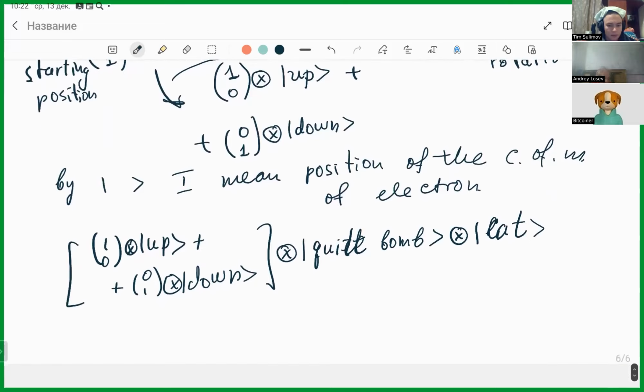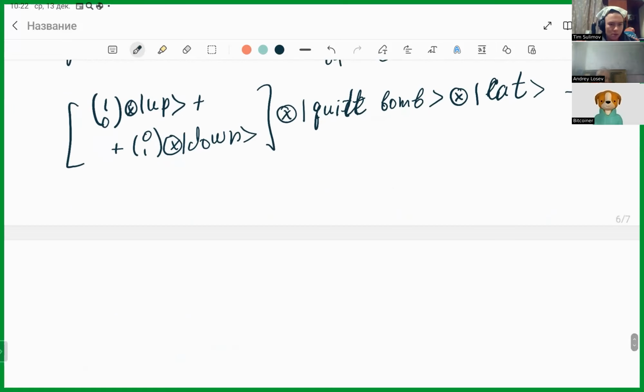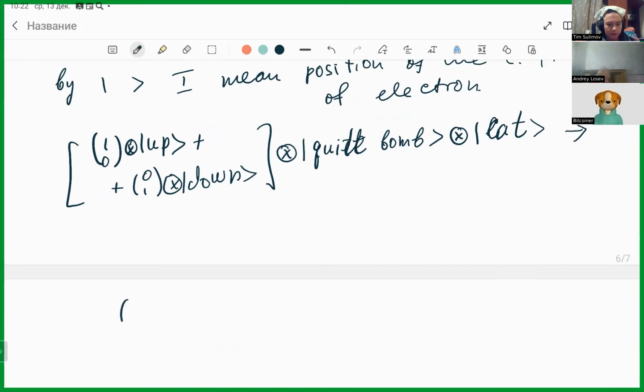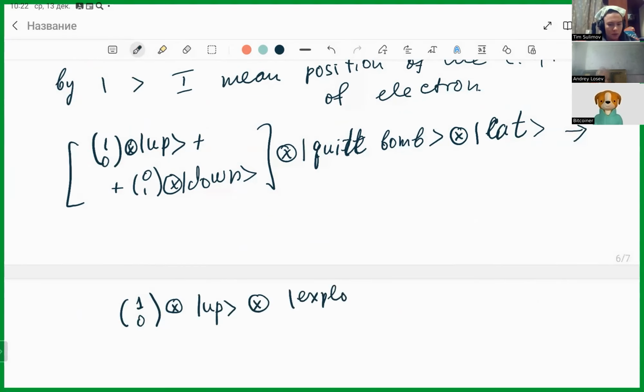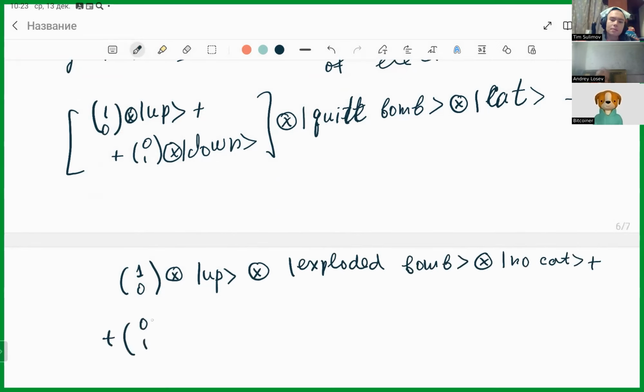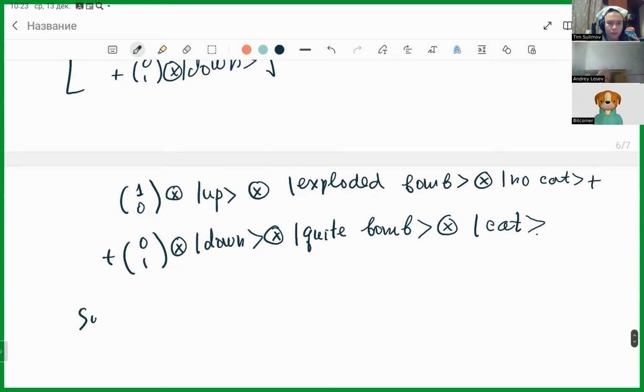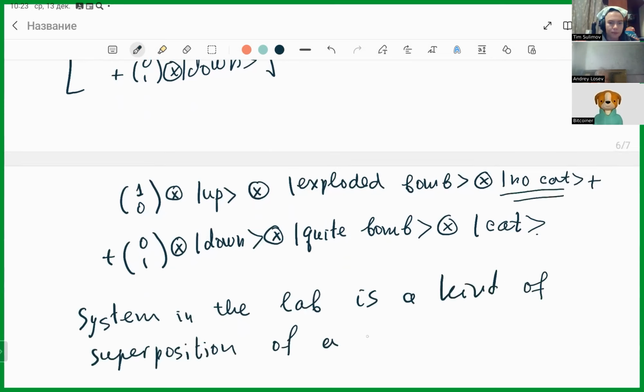What happens then? Then in the process of evolution, if we go up, we have 1, 0 times up times exploded bomb times no ket. If bomb explodes, there is no ket. Plus 0, 1 times down times quiet bomb times ket. So system in the lab is a kind of superposition of a ket and a dead cat.